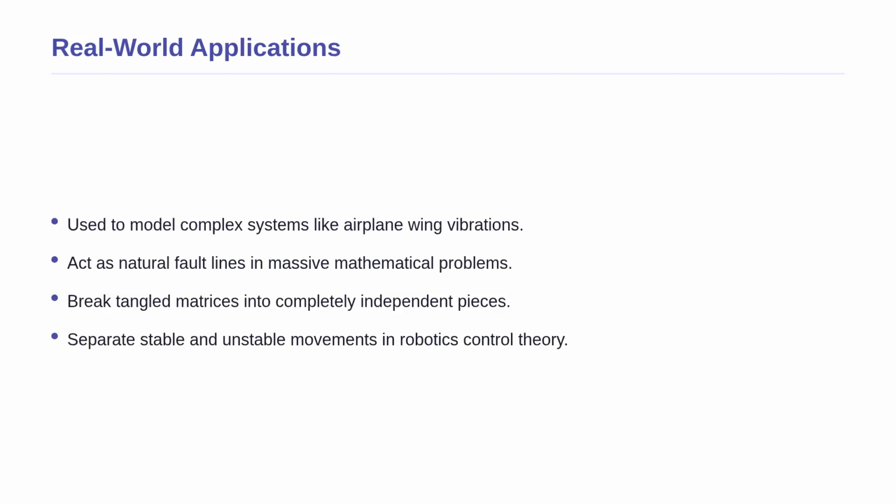So, we have proven that eigenspaces are invariant. This brings us to an important question. Why do we care so much about this? In the real world, engineers and physicists deal with massive, incredibly complex systems, like the vibrations of an airplane wing or the quantum states of a molecule. These are modeled by enormous matrices. Invariant subspaces act like natural fault lines in these problems. They allow us to break a massive, tangled system into smaller, completely independent pieces. For example, in robotics, they help separate stable movements from shaky ones, preventing supercomputers from being overwhelmed.